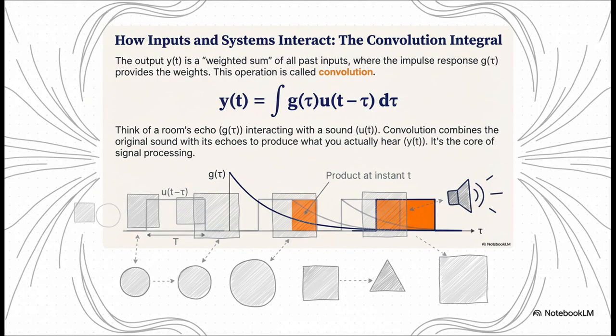And this leads to a really, really crucial idea. The output you see from a system isn't just a reaction to what's happening right now. It's actually a mix of the current input and all the lingering echoes of past inputs. This mathematical mixing is called convolution. That equation you see perfectly describes how the system's memory, its impulse response, blends together with the entire history of the input to create the final output.